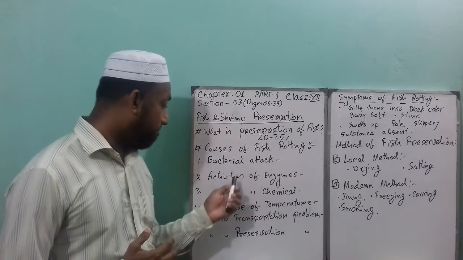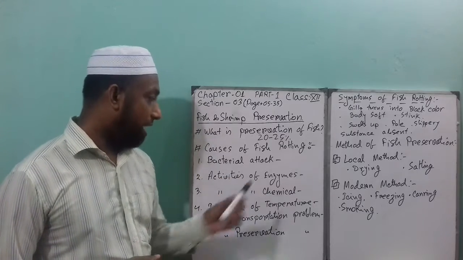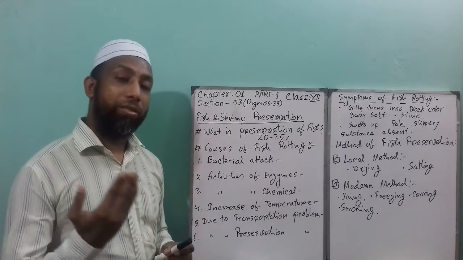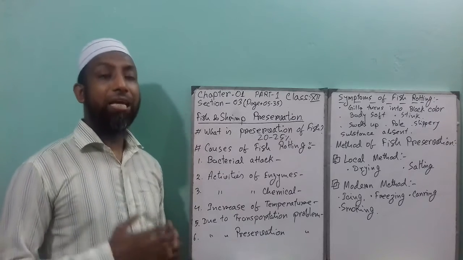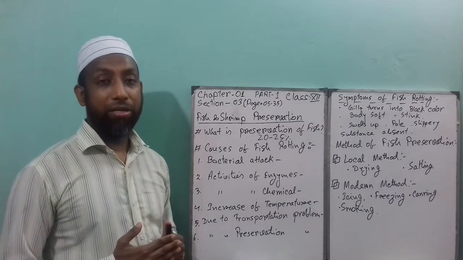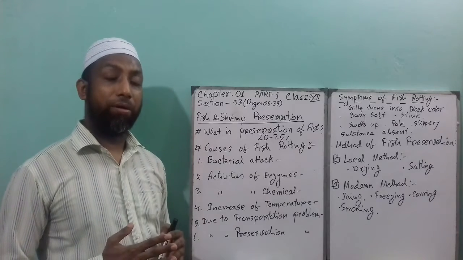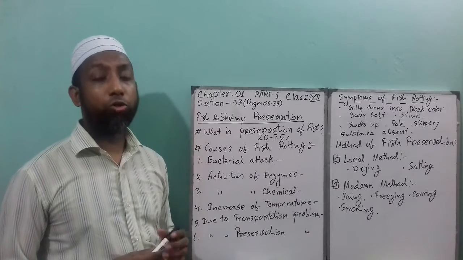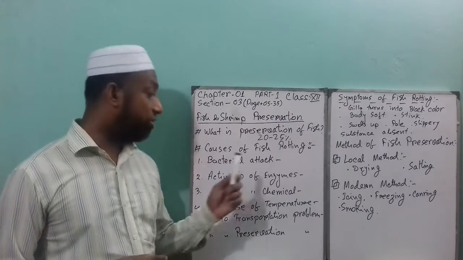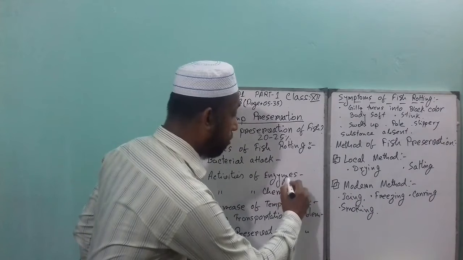In the dead fish, enzymes remove or destroy the cells. That is called the autolysis process in the fish body, which is called autolysis.